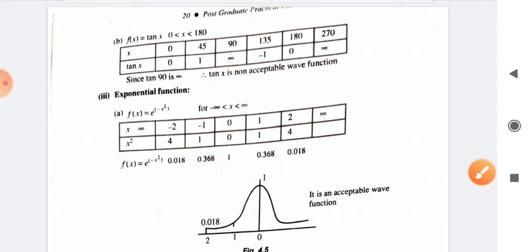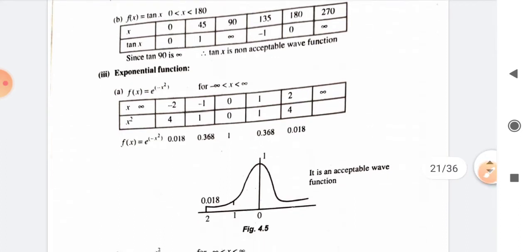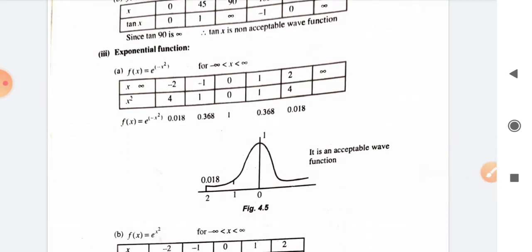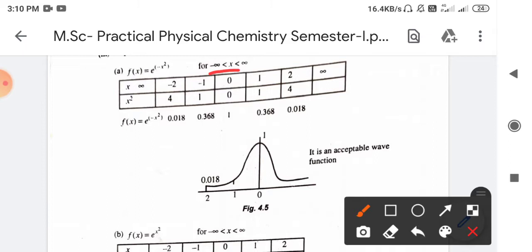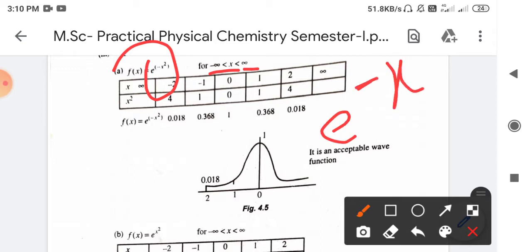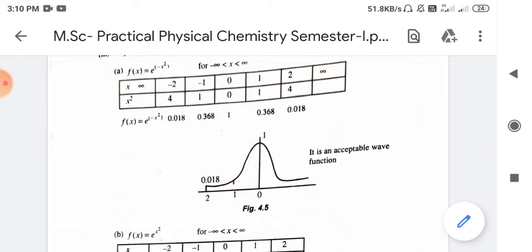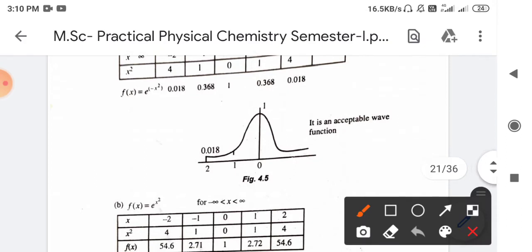Now next is the exponential graph. Okay, exponential graph. So the graph of e raised to minus x square for the values of minus infinity to plus infinity. Okay, so the given equation is what? e raised to minus x square. Okay, minus sign is there. So due to that minus sign, the nature of the graph will look like this.